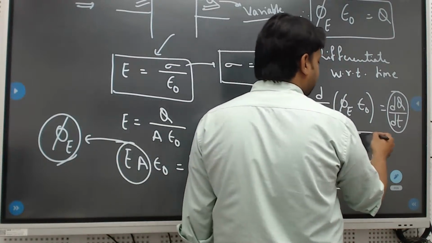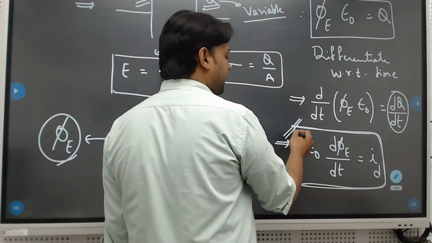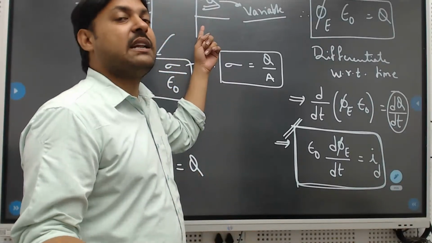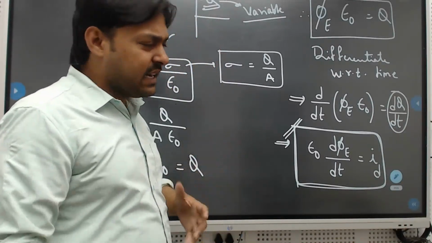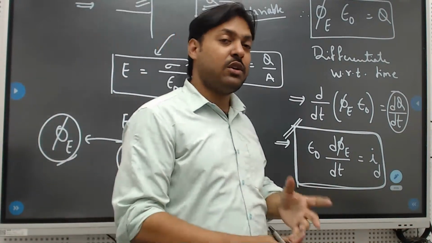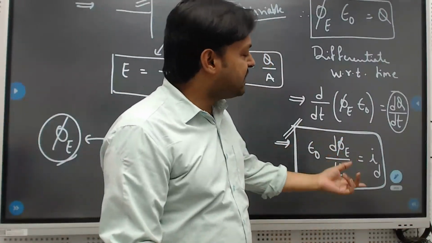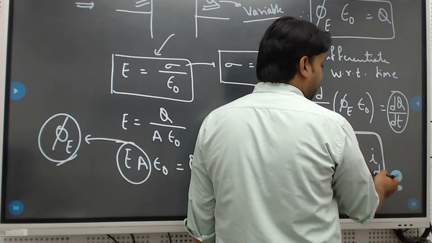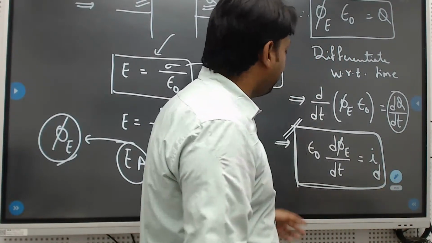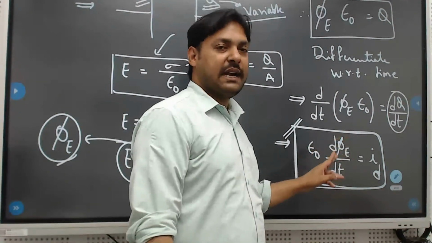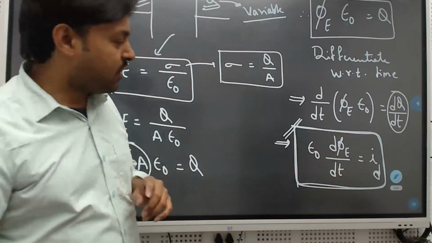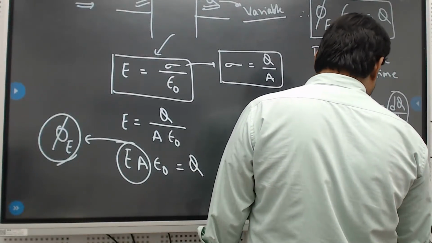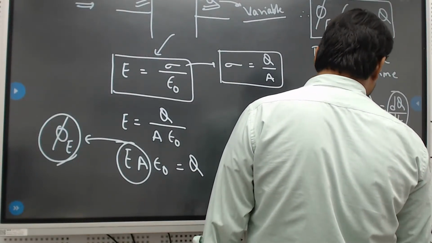So according to Maxwell, he gave a new concept: if electric flux changes, a magnetic field will be developed. A magnetic field won't develop directly without any current. So the current which is developed at that point, we call it displacement current according to Maxwell, and the formula is epsilon naught d phi by dt. Okay, happy with that? So now the final conclusion points of Maxwell.